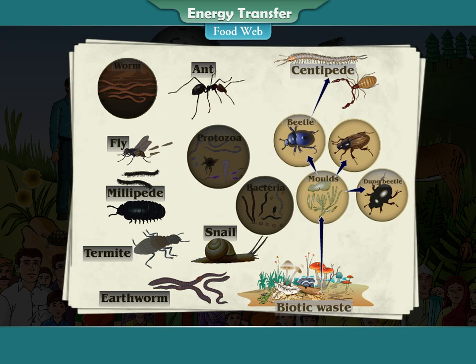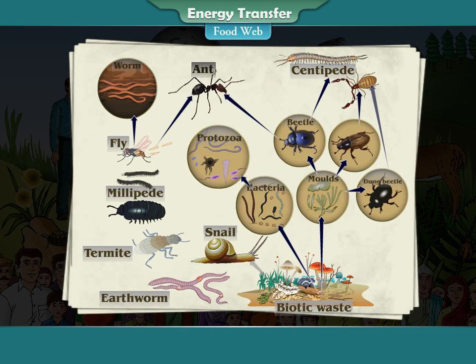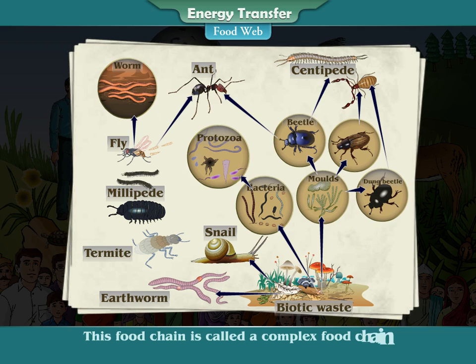On the other hand, we can clearly see that biotic waste is eaten by many organisms, and those organisms are eaten by many other organisms. This food chain is called a complex food chain. A complex food chain also is called the food web.